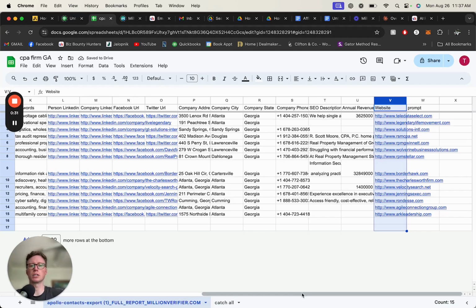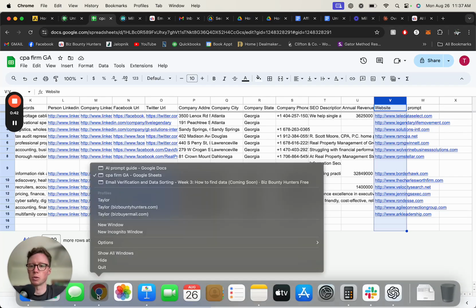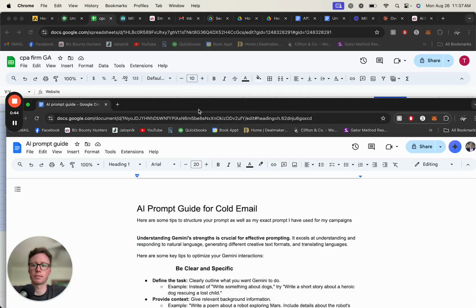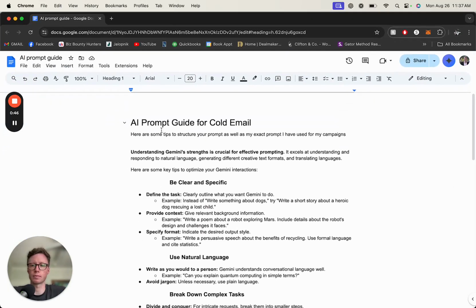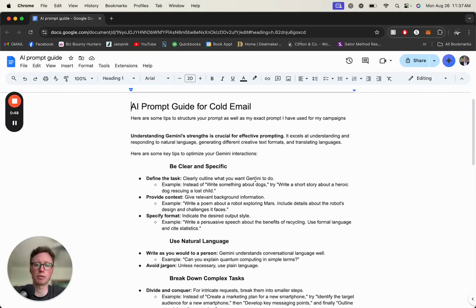So I generally use Gemini. You can use ChatGPT as well. We'll do a little bit of both. I have an AI prompt worksheet attached that you guys can take a look at. Let's pull it up. Here, specifically for Gemini, when you're building your prompt, I have a template for you guys to take a look at, but we need to be clear and specific.